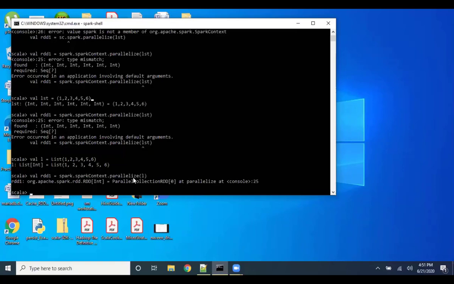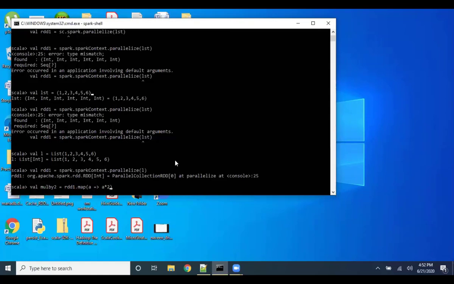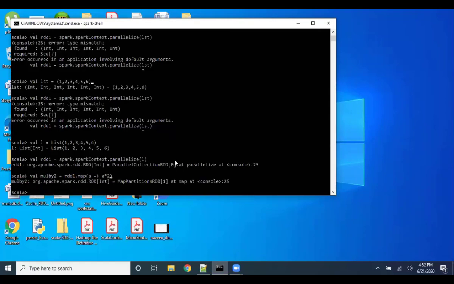Right. Murli, can you just write a program now? Just try to multiply the list. You have created an RDD, right? Yes. Now, can you simply multiply by 2? Yeah, sure. You want me to print the output? Yeah, print the output. Before printing the output, can you just write mul by 2? Okay, print the output. Proceed.